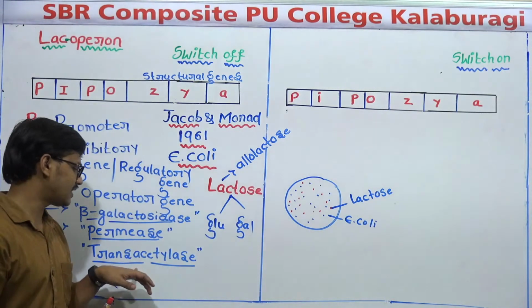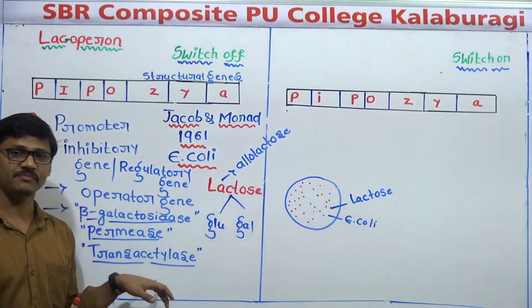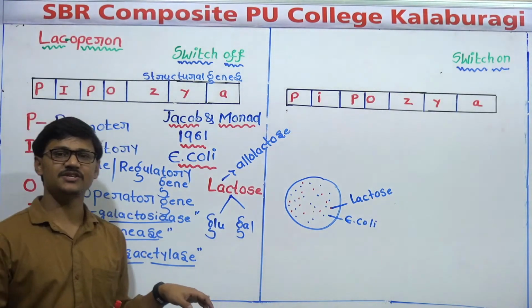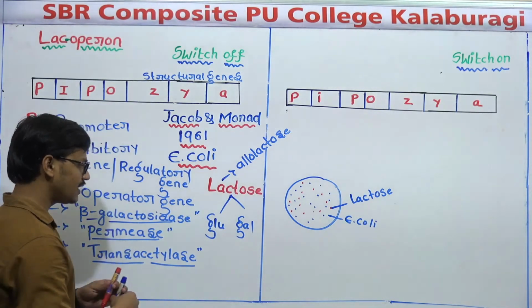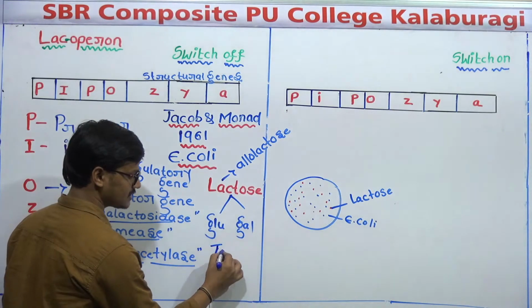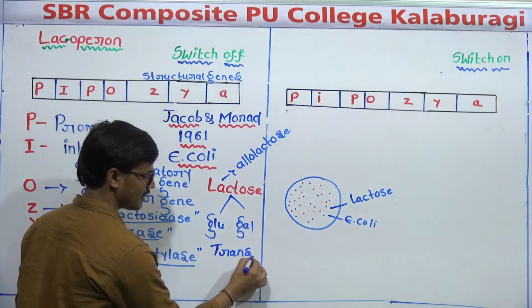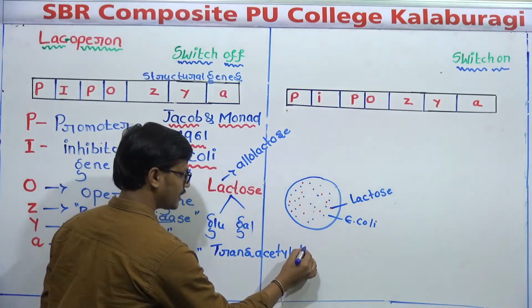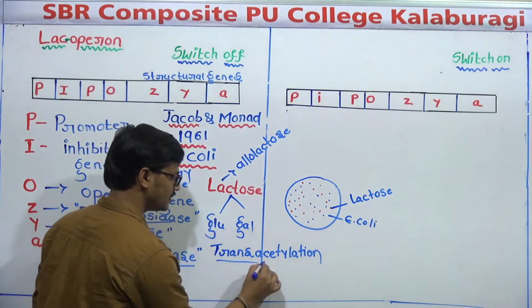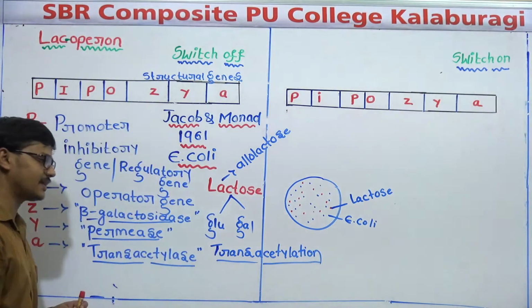Now you take trans-acetylase enzyme. This trans-acetylase enzyme is responsible for a reaction. The name of the reaction is trans-acetylation.